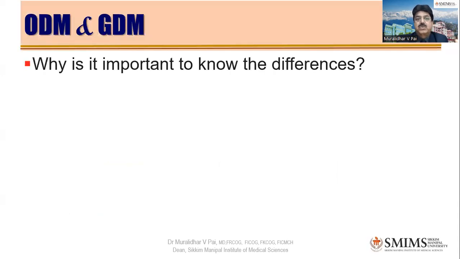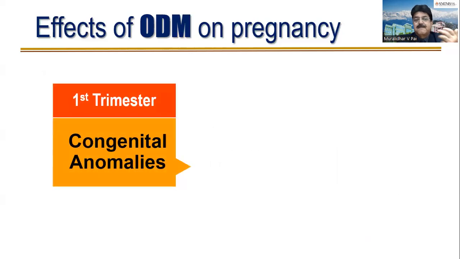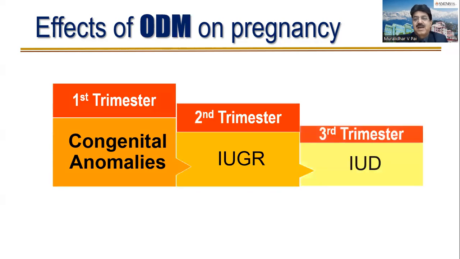So you have already told the importance. As I said, in overt diabetes mellitus the first trimester problems are plenty because if the sugars are not controlled, then congenital anomalies are more. Then second trimester, it can be IUGR or FGR. And third trimester, of course, there can be IUD.